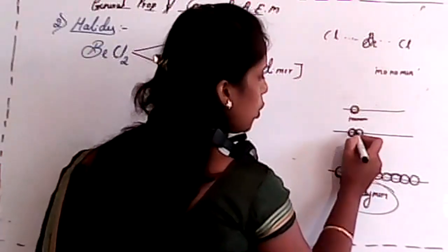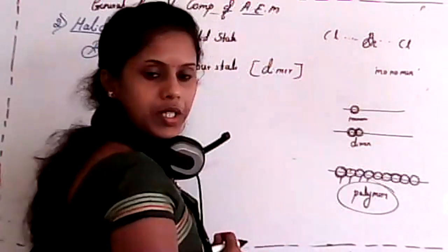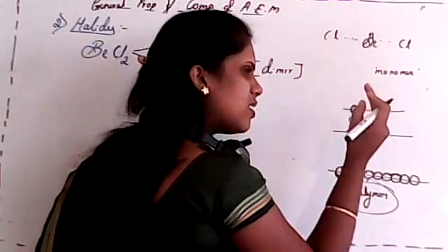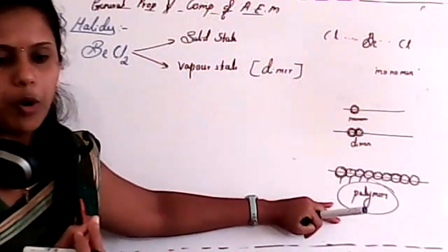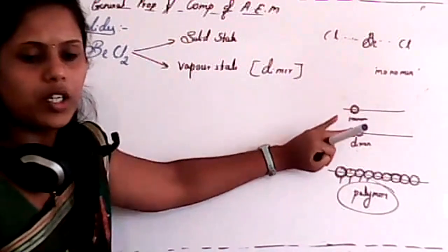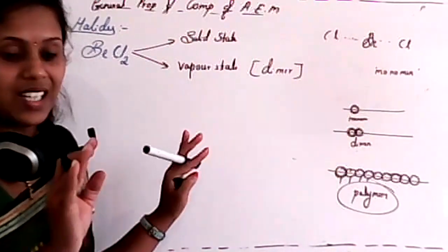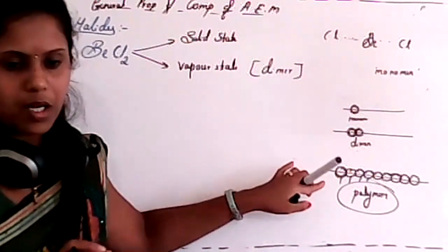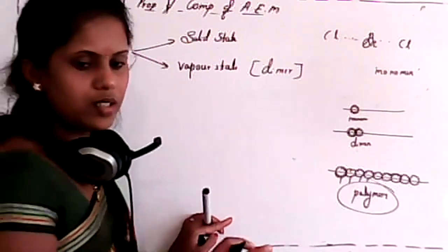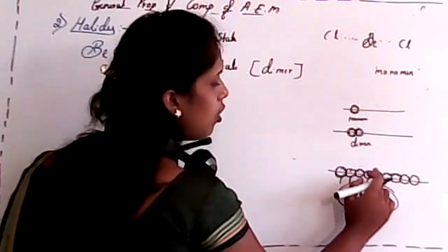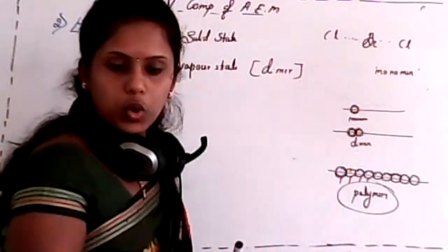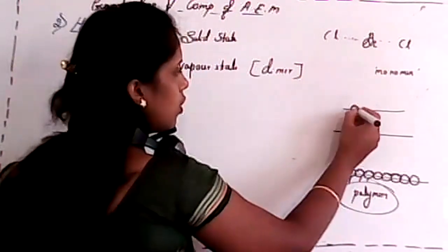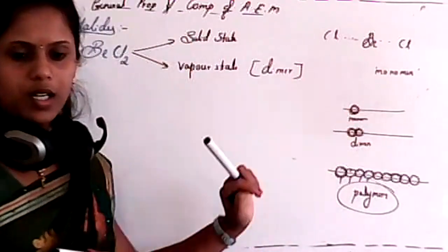In case of a dimer, only two monomers are there. Clear? What about monomer? A single unit, or the repeating unit of a polymer, is known as a monomer. Is it clear? What is monomer, what is dimer, and what is polymer? See, the smallest repeating unit of a polymer is known as a monomer. So it is the smallest unit.